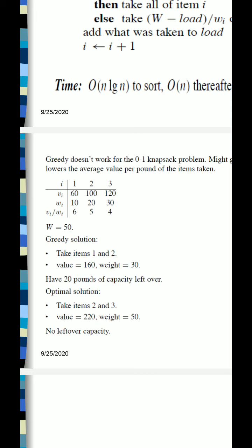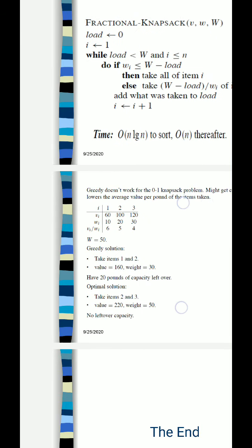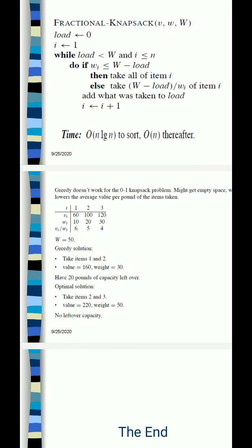But if you solve this problem as a 0-1 knapsack problem, then you need to take the item completely or not at all. Fine.